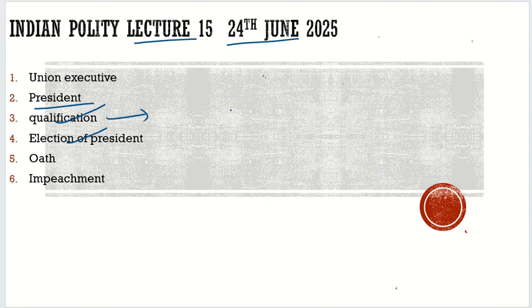That's why I said that there is one criticism of the Indian Constitution, that articles are in a very haphazard manner. Ideally it should have been in this way, but there is a lot of haphazardness in the numbering of the articles. So oath, what is the oath here? Oath or affirmation under Article 60 of the Indian Constitution. What does it say?